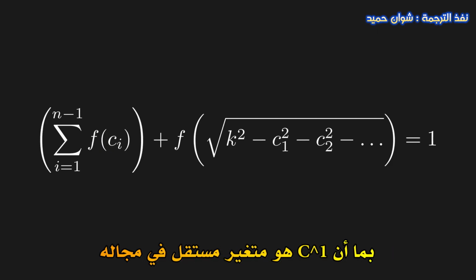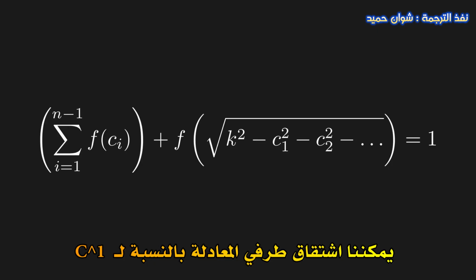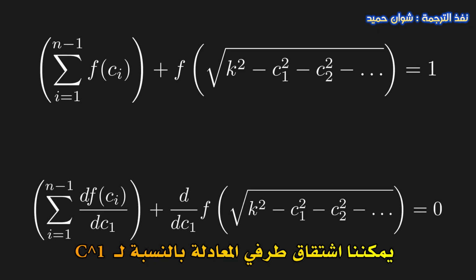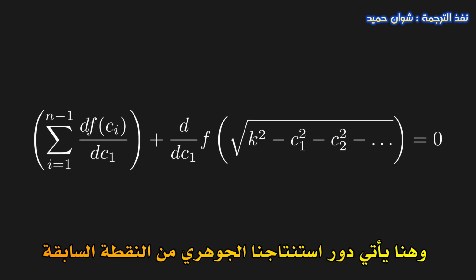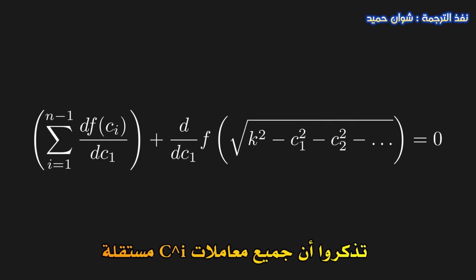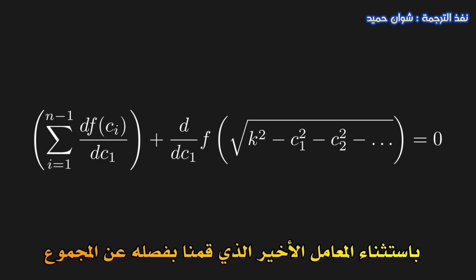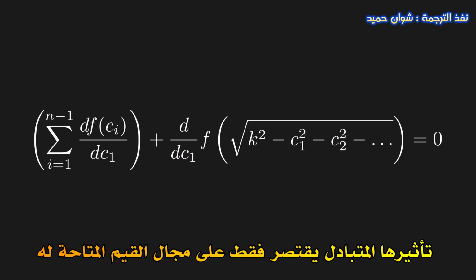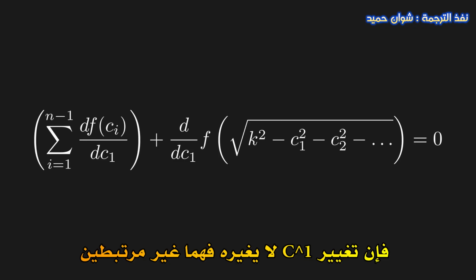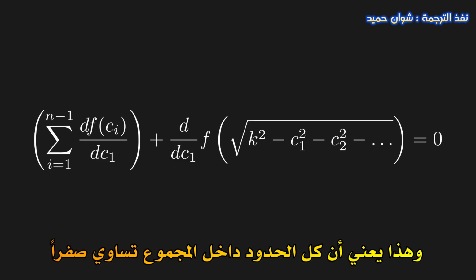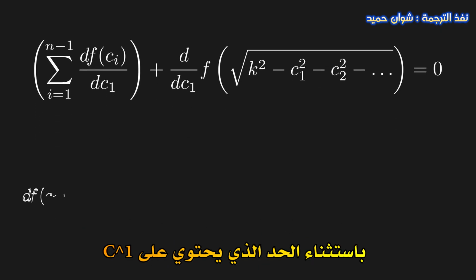Since C1 is an independent variable within its range, we can take a derivative on both sides with respect to C1. And since the right-hand side is a constant, we get 0 on the right. Here is where we use our important takeaway from earlier. Remember that all the Ci are independent except for the last one, which we already pulled out of the sum. They only affect each other in the range they can take on. So for any Ci that isn't C1 inside the sum, varying C1 doesn't really change that Ci. They're independent. So all the terms in the sum are equal to 0, except the term with C1.